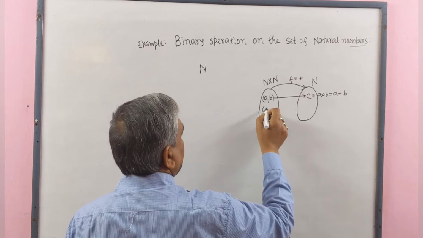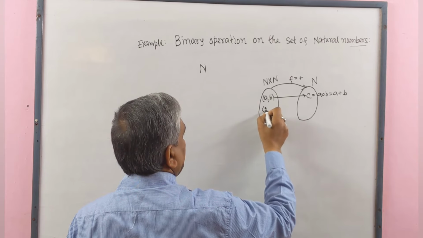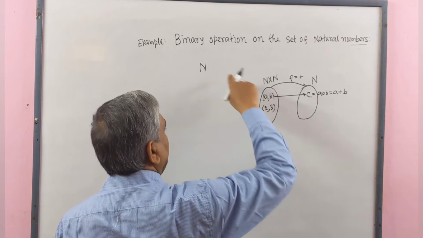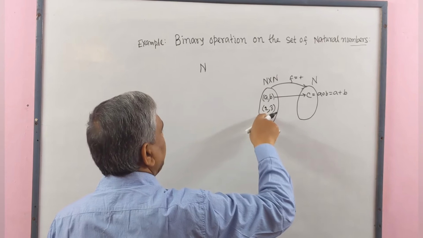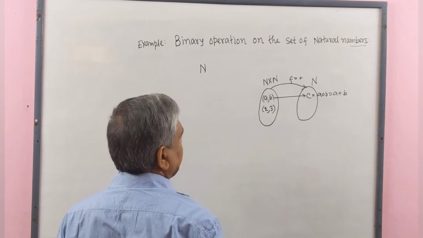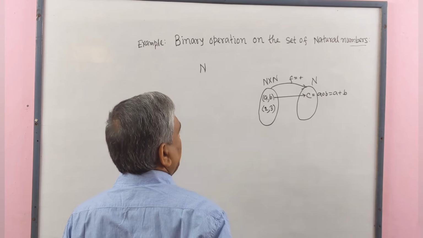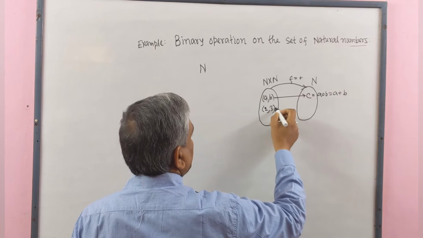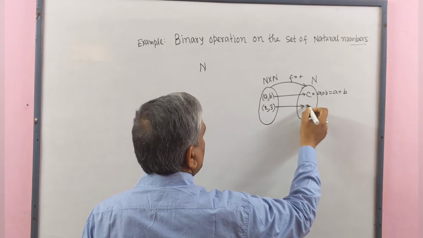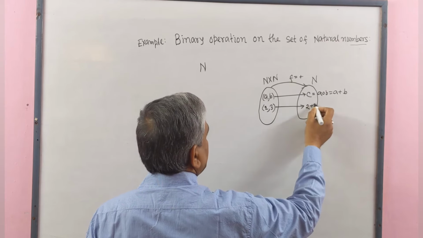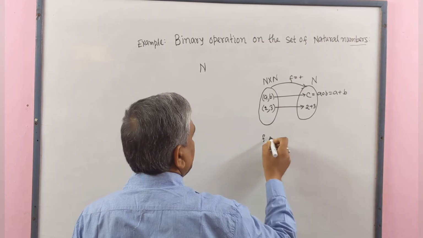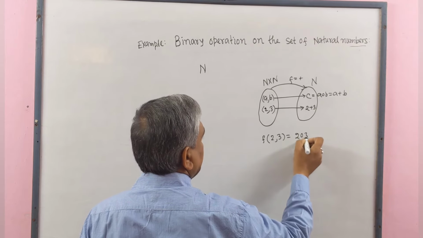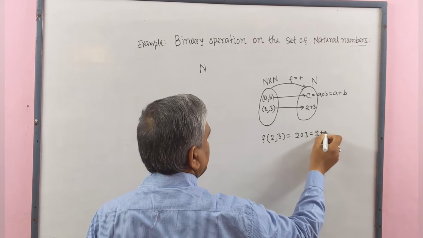If we take the ordered pair (2, 3), 2 belongs to N and 3 belongs to N, and the ordered pair (2, 3) belongs to N cross N. And for F being addition, the image will be 2 plus 3. That is, F(2, 3) means 2 operation 3, meaning 2 plus 3.